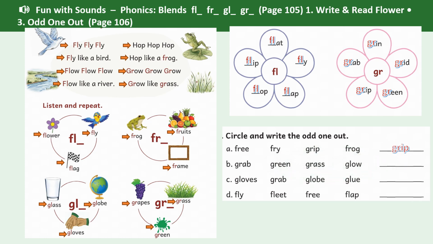Circle and write the odd one out. The first one will be grip because the rest are all starting with fr. The second is glow because the rest are starting with gr. The third one is grab. The other words will start with gl. The last one will be free. The rest of them will start with fl.